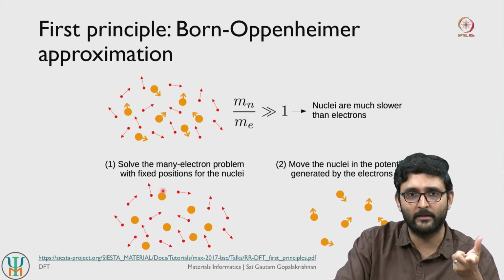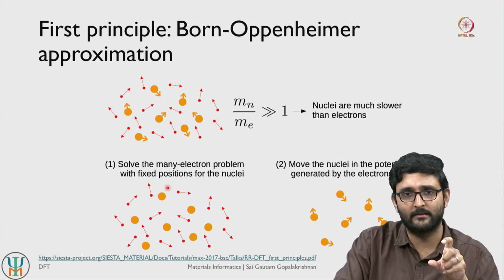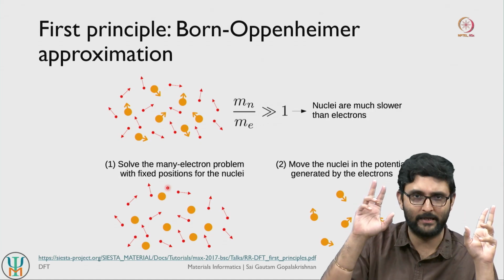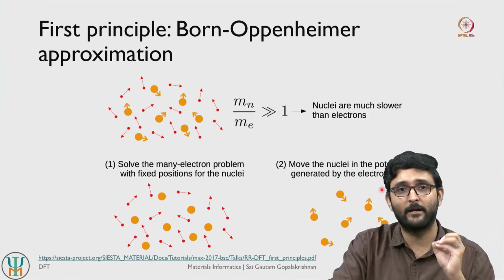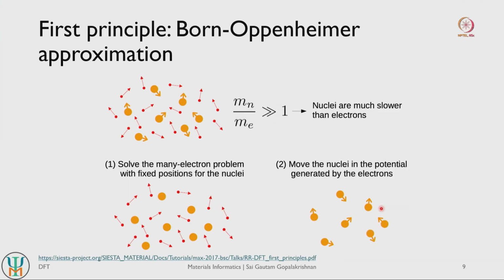So we solve for the positions of the electrons, and once the electrons have identified their equilibrium positions, then depending on the positions of electrons we move the nuclei, because depending on how the electrons are sitting, you would now have a net attractive or repulsive force between different nuclei, which will dictate where the nuclei are going to move. So we are basically decoupling the motion of electrons from the motion of nuclei. This was the approximation proposed by Born-Oppenheimer, and it works very well for most of the practical systems of interest for us.